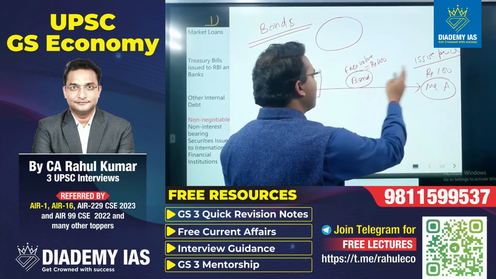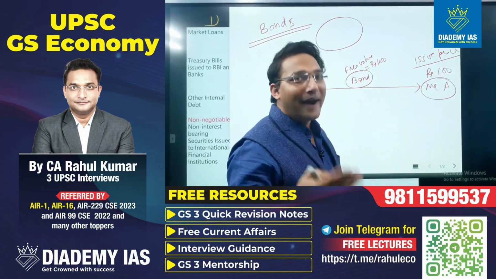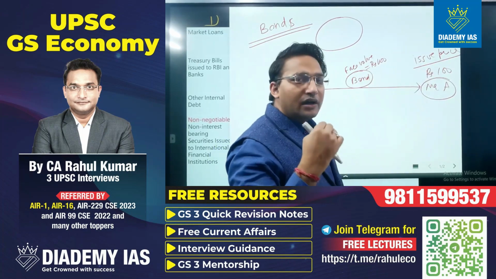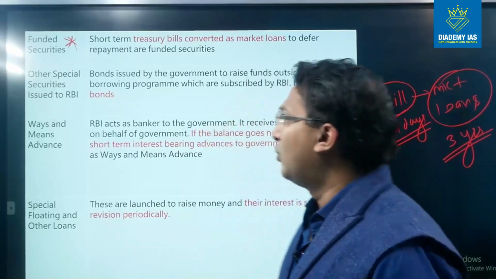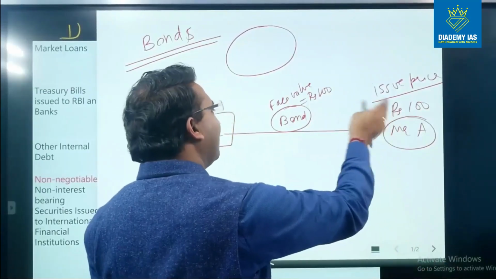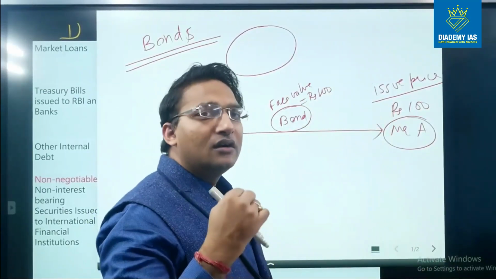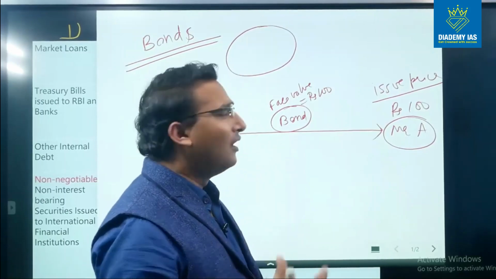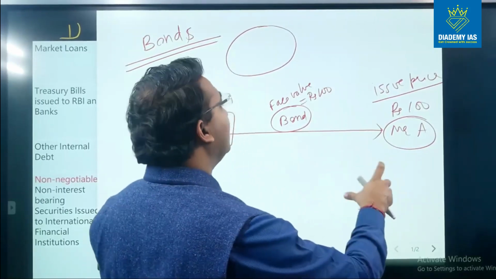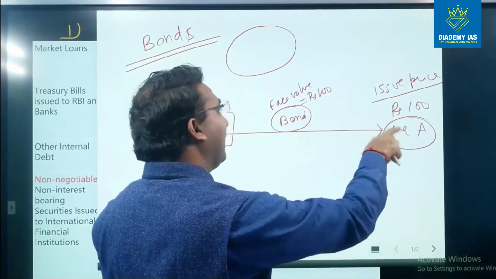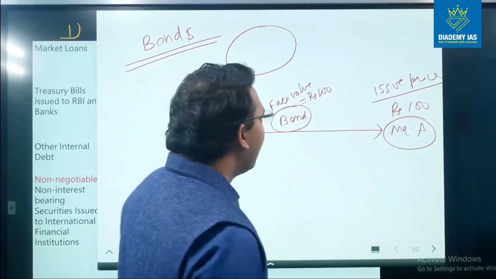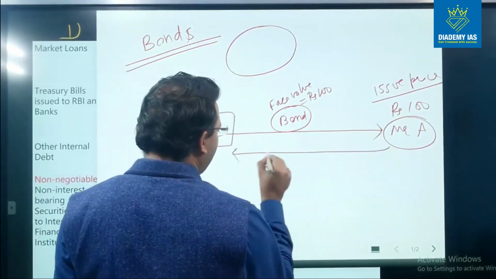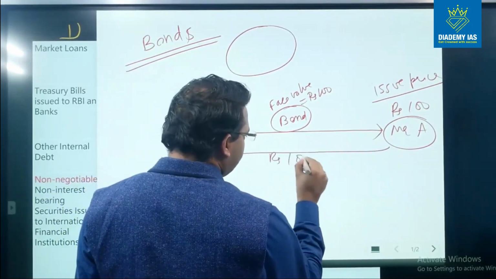So if it is equal to face value, we call it issue at par. If the issue price is less than the face value, then we call it issue at discount. These are the oil bonds. If the issue price is more than the face value, then we call it issue at a premium, right? So 3 different conditions are possible, but for our example we are considering that face value is equal to issue price, that means at par, right? Now Mr. A will give rupees 100 as the loan, right?